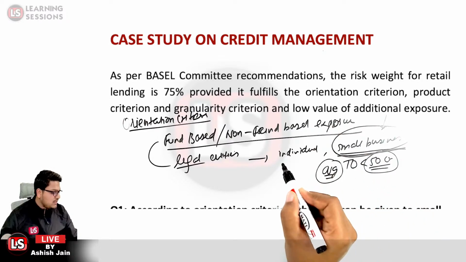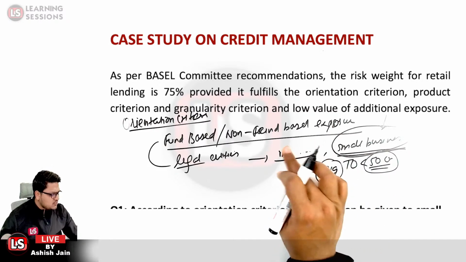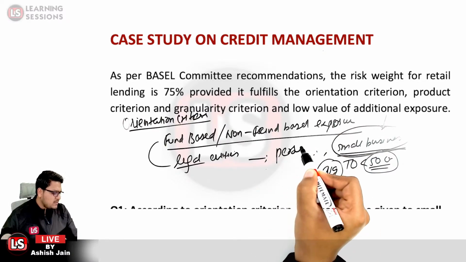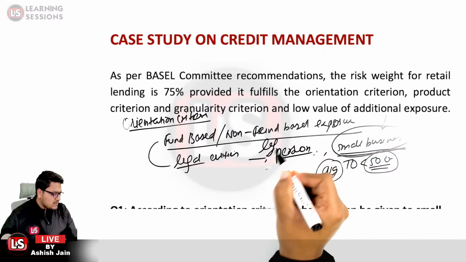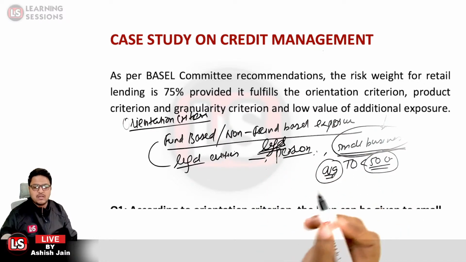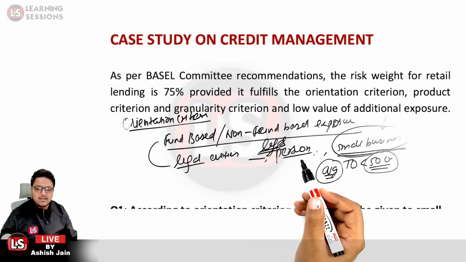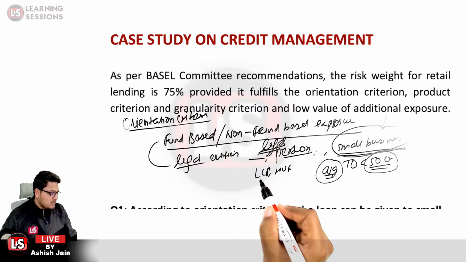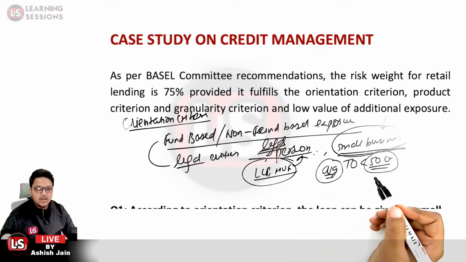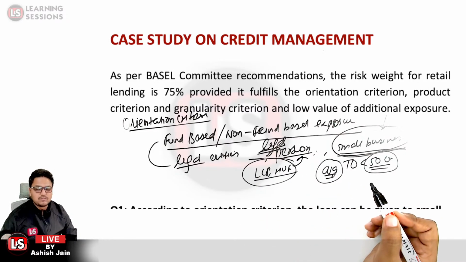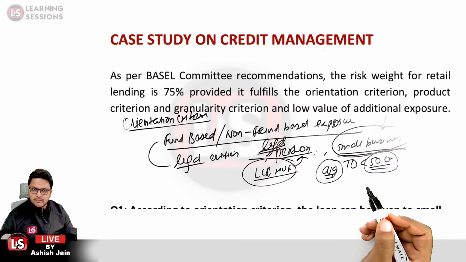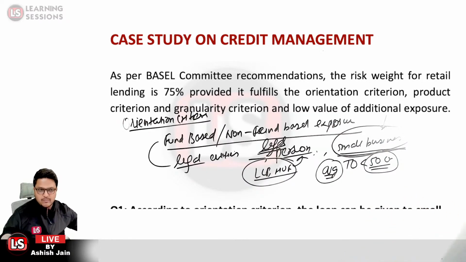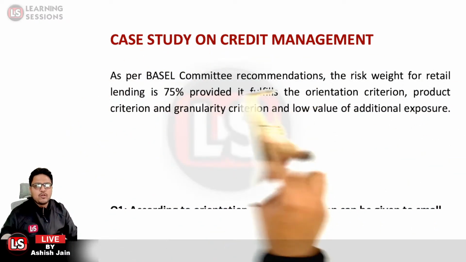Further, it could also be related to individuals and persons. I must write persons there. Each and every legal person, whether a natural legal person or otherwise, to whom the loan is advanced, including LLP, HUF or partnership firm, is also accounted for under the person itself. Is that particular part clear? That is the orientation criterion. Further, it is related to the product criterion.